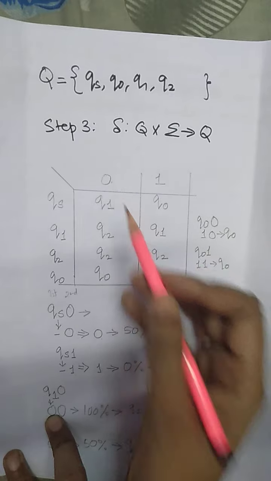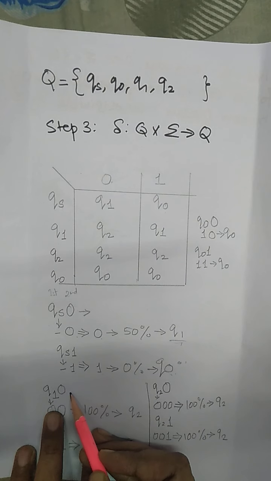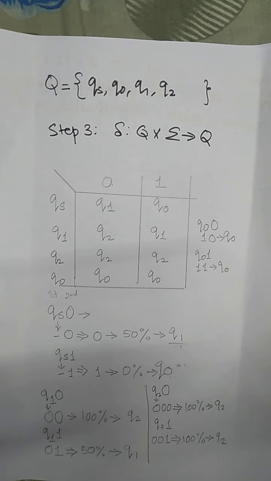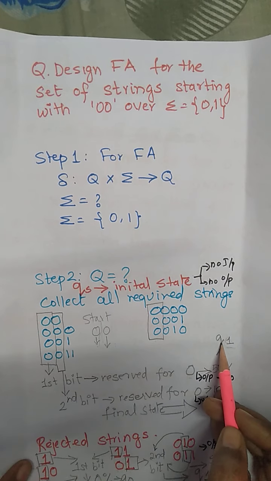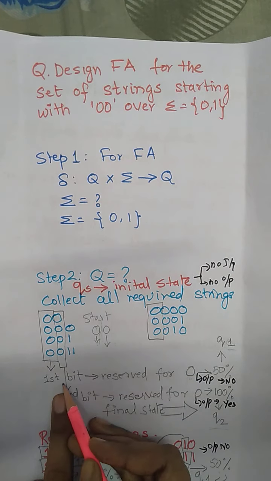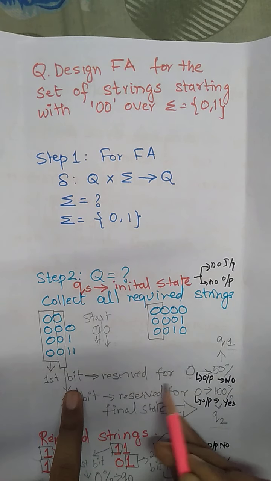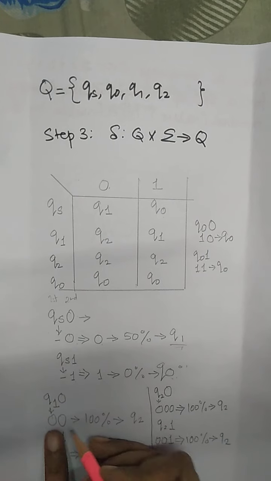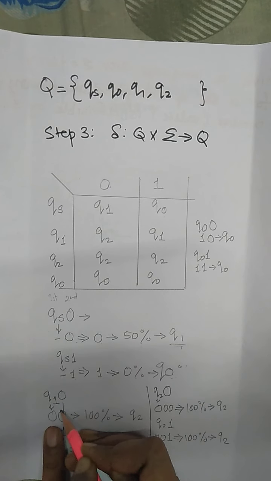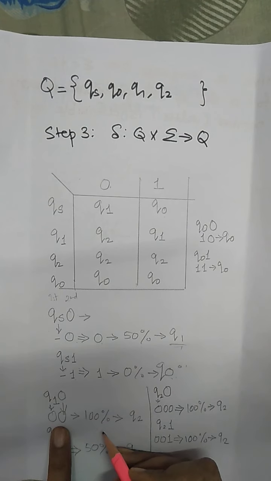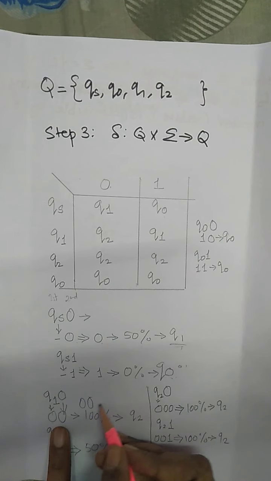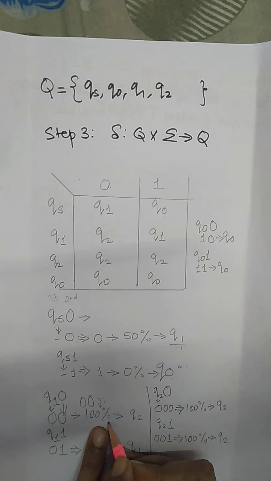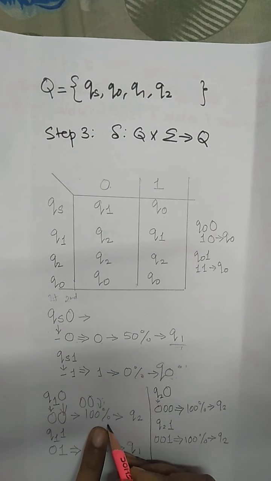Now Q1 with 0. Which string is represented by Q1? We had already discussed. Q1 represents the string whose first bit is reserved for 0. That is, Q1 represents the first bit as 0, and with the next bit as 0 it will create 00, which is required by our string, which is nothing but 100% of the requirement according to our question.